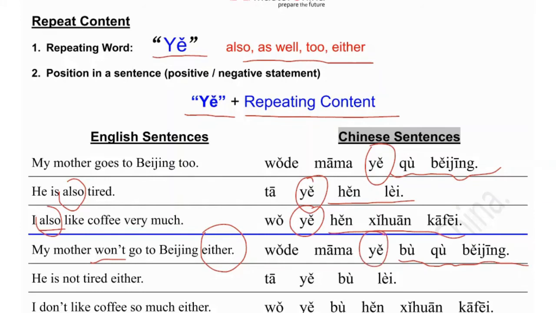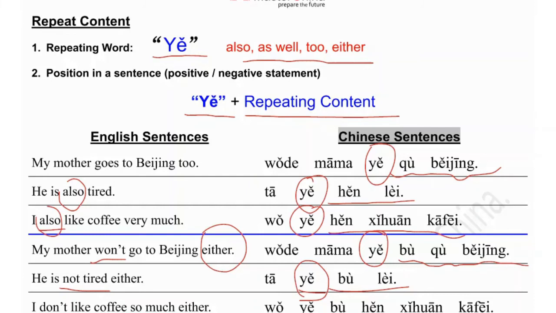也不去北京. And he is not tired either. So not tired is the part we want to deny. 他不累. And the 也 here. Next one is I don't like coffee so much either. So much like.